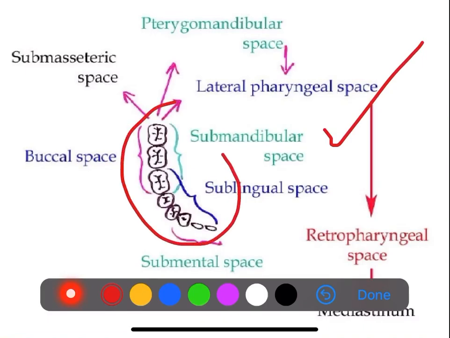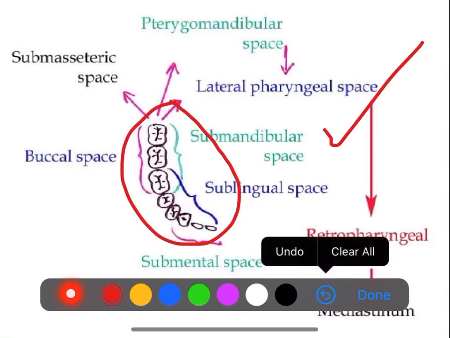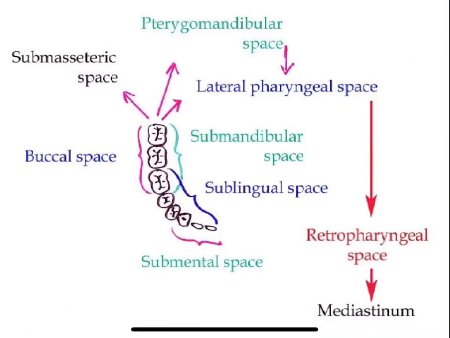You can draw the simple teeth and give a brief description of the spaces which are associated with that teeth. It is very simple to draw, so it is very attractive to the examiner. If you draw the same as given here, it will be really fetching for you. So do draw this and do give the labeling respectively as given here.